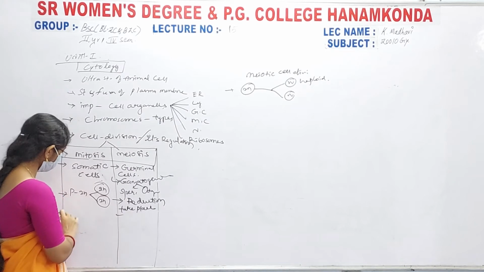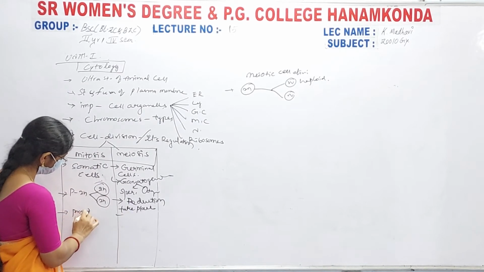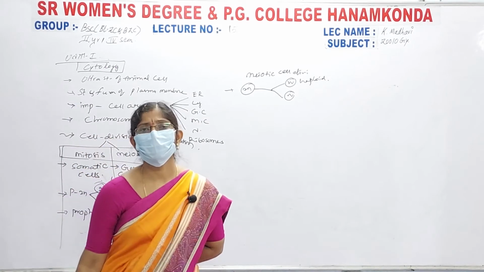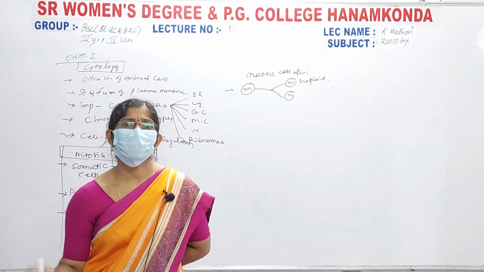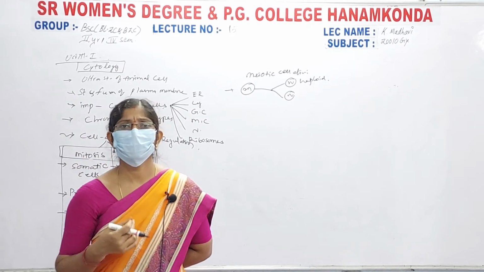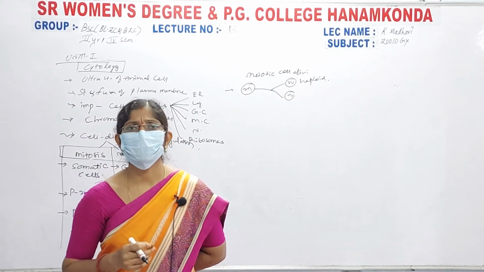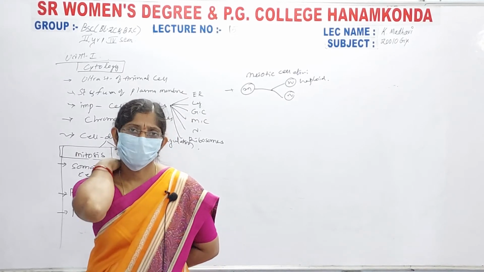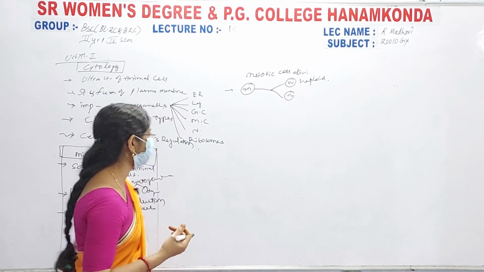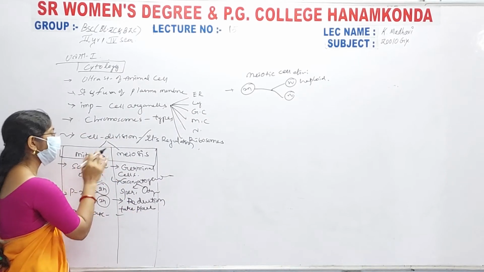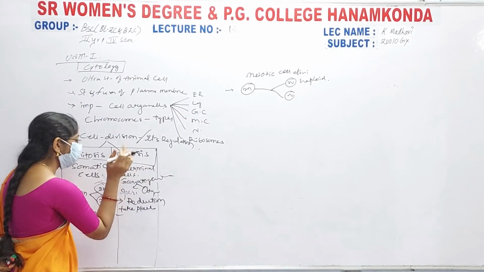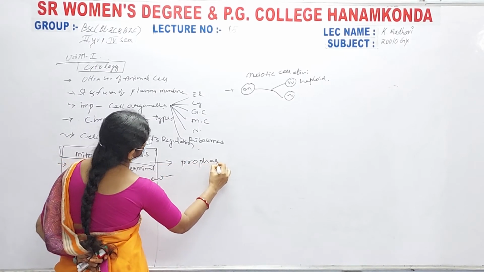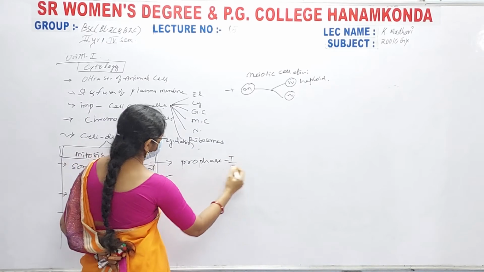Here the prophase stage is very simple. It takes a little bit more time when we compare it with the metaphase, anaphase and telophase, but here it is a single phase in mitotic cell divisions. But in meiotic cell division, the prophase consists of two stages, prophase 1 and prophase 2.